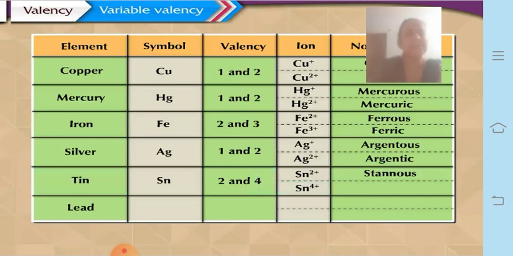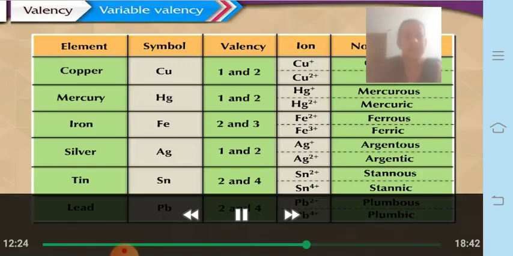Then lead is Pb. It also shows variable valencies, 2 and 4. Lead forms Pb2 plus, called plumbous ion, and Pb4 plus is called plumbic ion. So this is regarding the variable valencies.